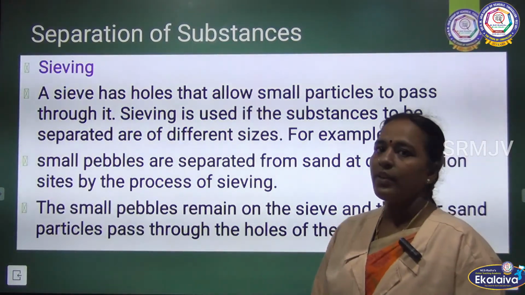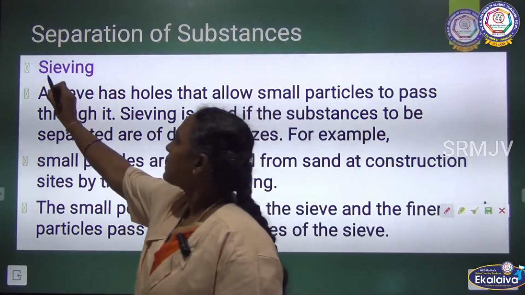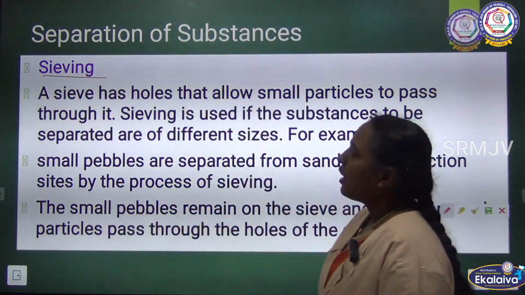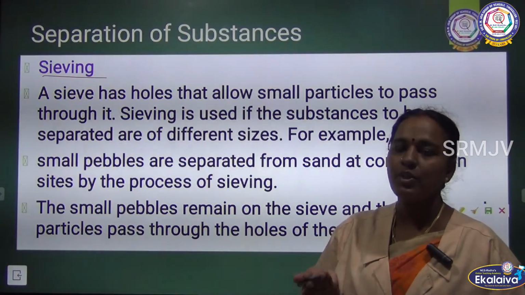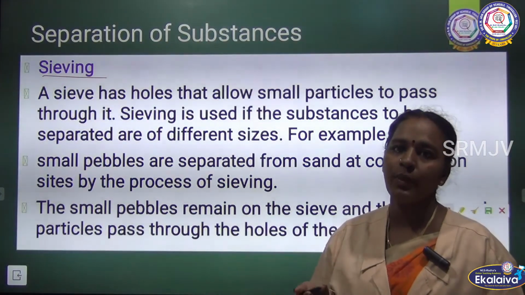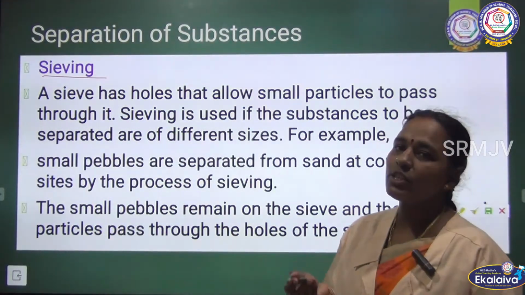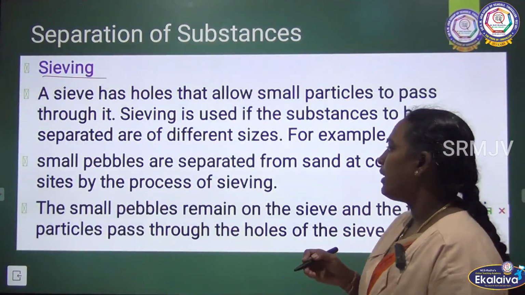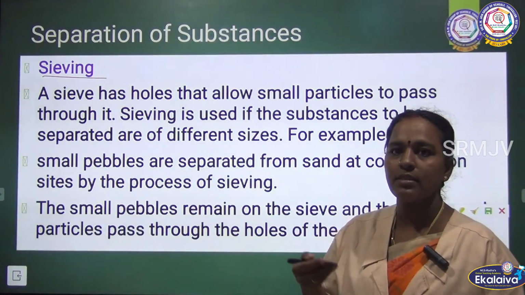Sieving is another process. We can separate substances with a sieve. The sieve is a small instrument we use to remove impurities. It has small holes, and the small holes allow only the small particles to pass down.